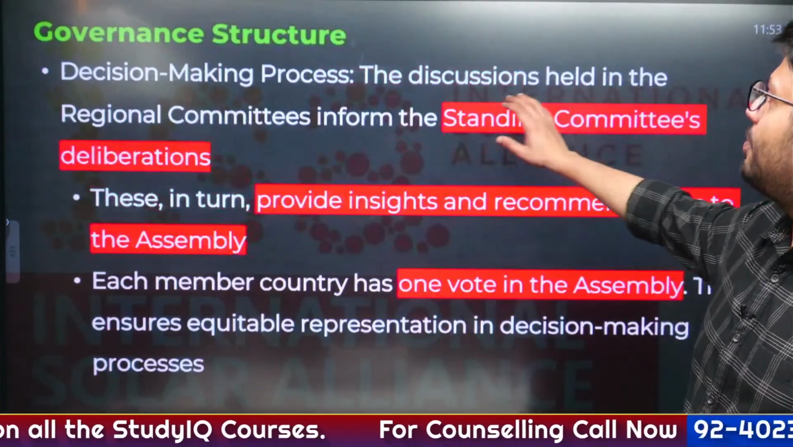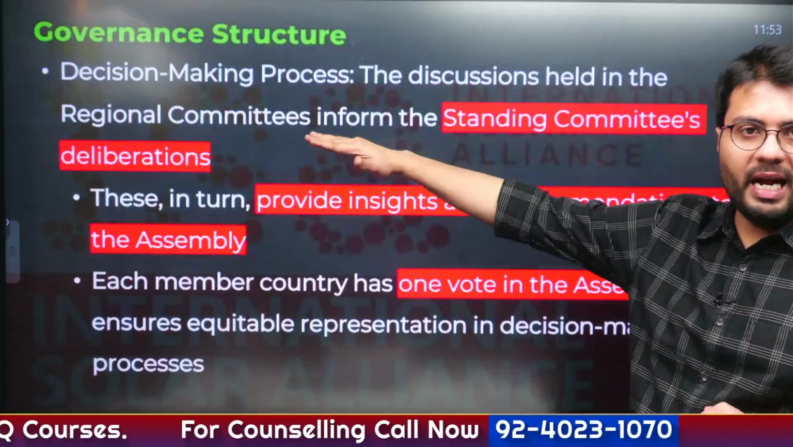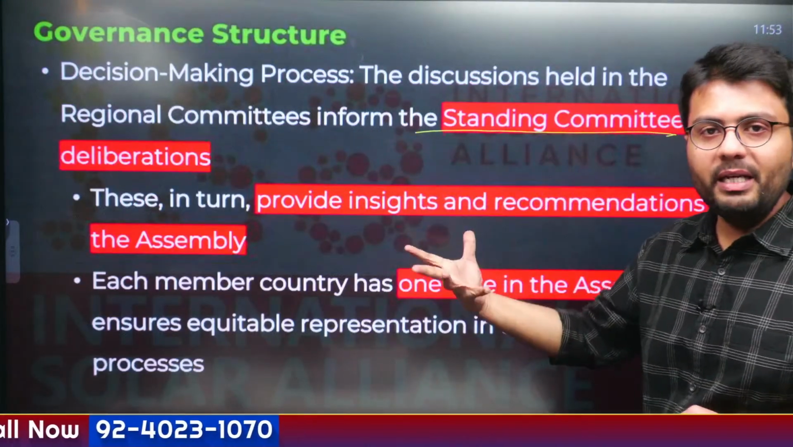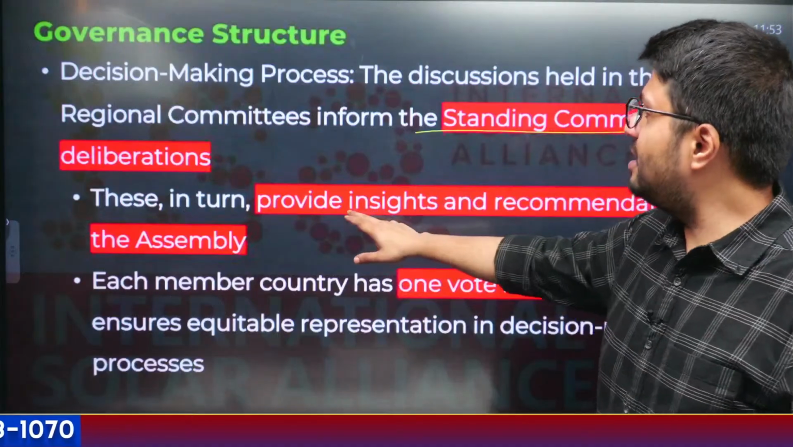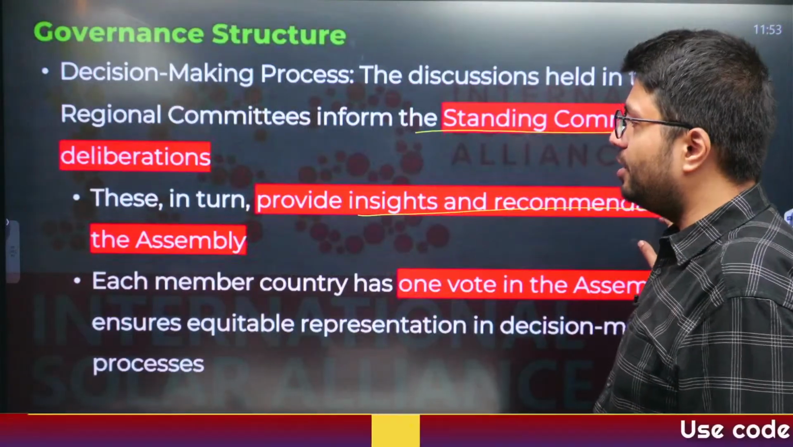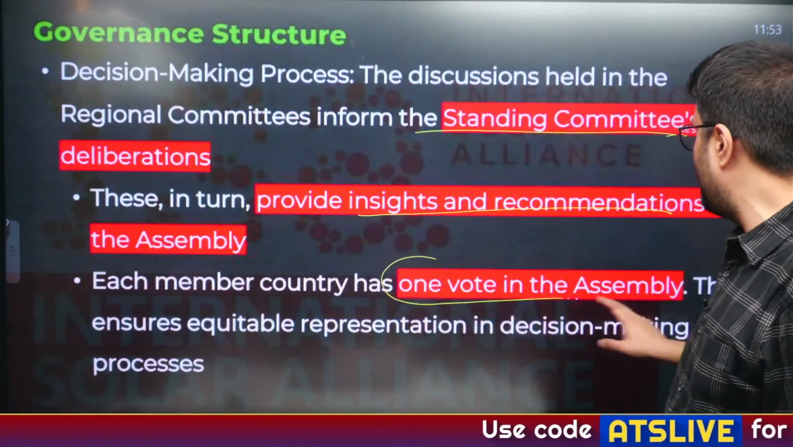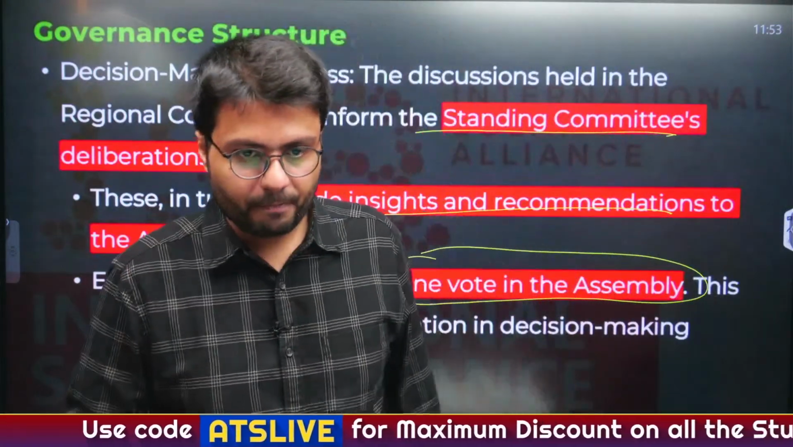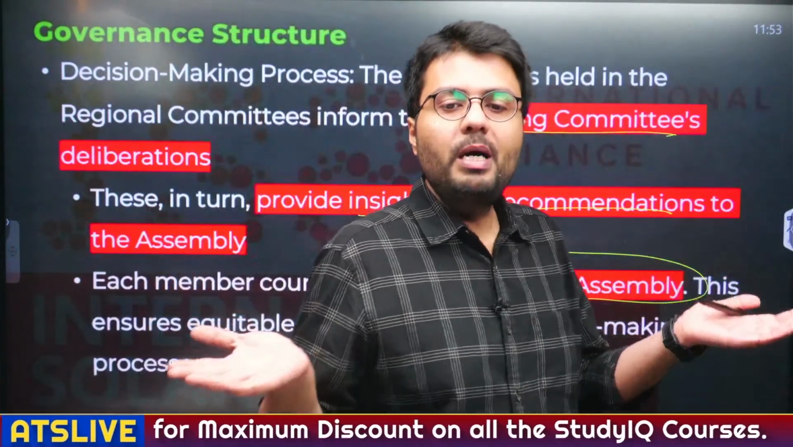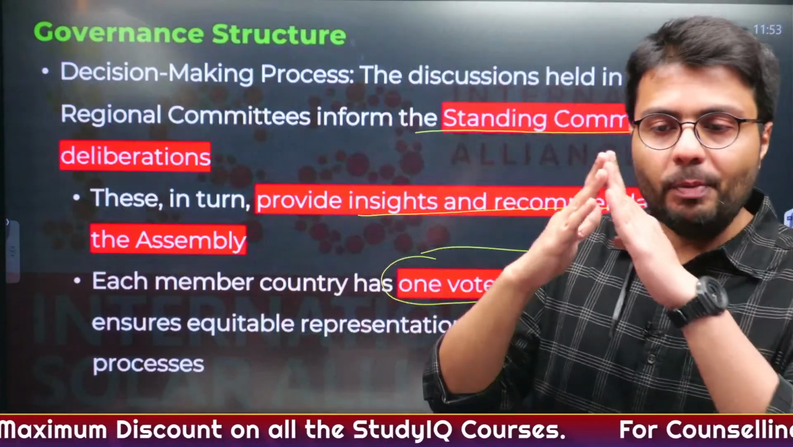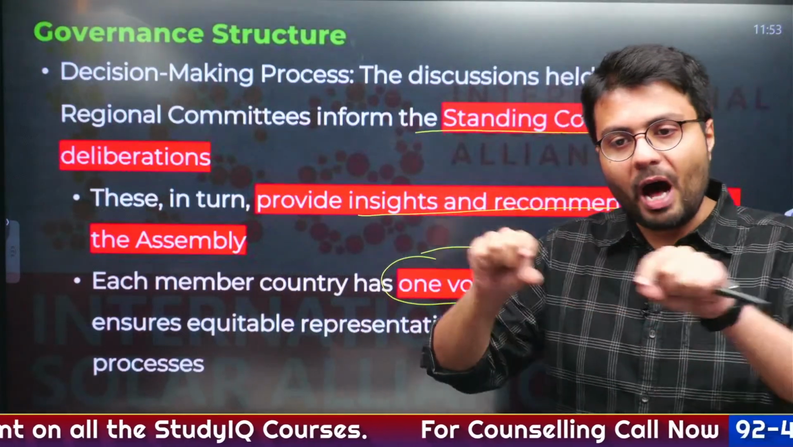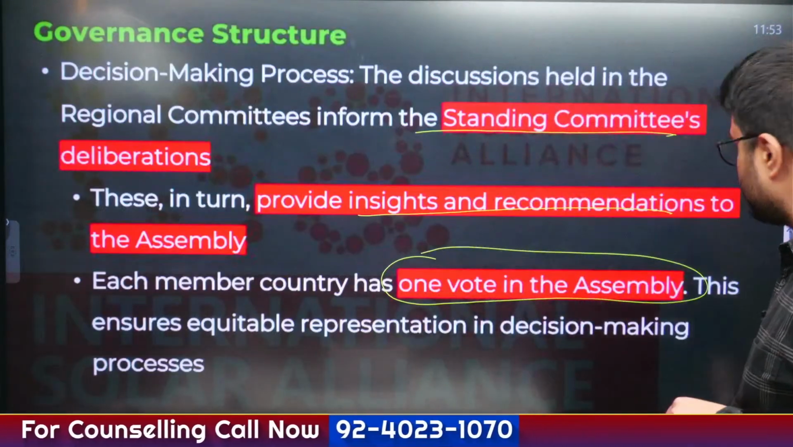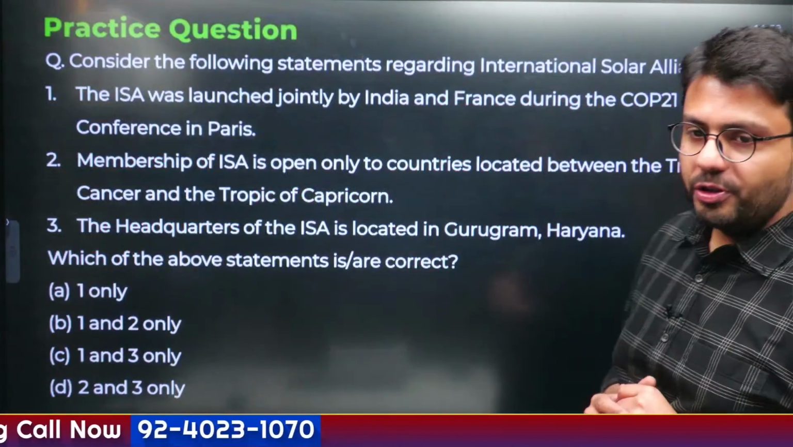Now the decision making process is that discussions are held initially at the regional level, then at the standing committee level at the world level. In turn, they provide insight and recommendation to the assembly, and each member country has one vote in the assembly. So the process is very democratic in nature, and the discussions happen in a decentralized manner, and then the policy decisions are taken at the top after consulting all the necessary members. Now solve these questions.